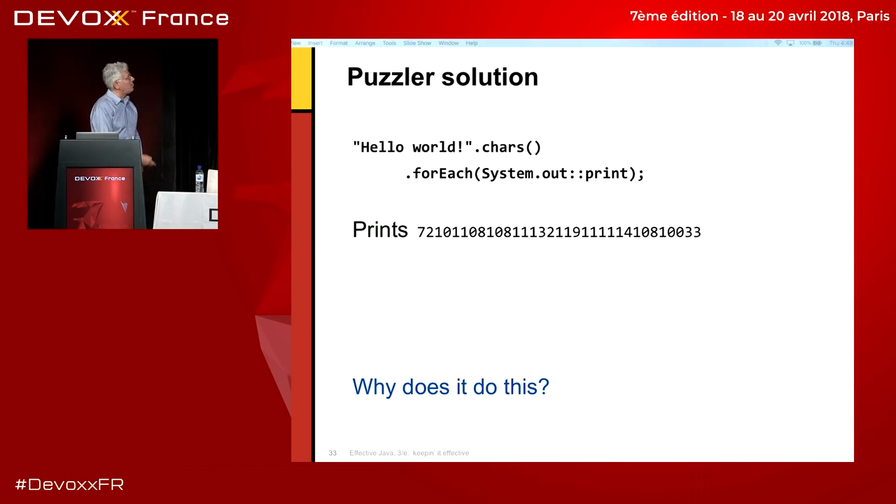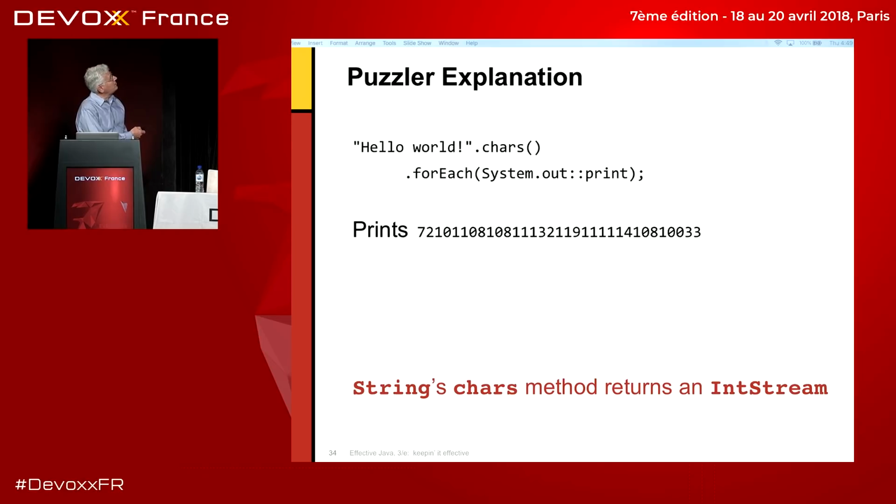And the reason it prints this garbage, as you know, is because the chars method on Hello World returns not a stream of characters, but a stream of integers, because it's more efficient to use a primitive type, but there is no stream over the chars, so it uses a stream of int rather than a stream of character. And so when you call printf, you're getting the version that takes an int and it prints the integer, and it's kind of ugly. I would say, by the way, the real fault in this puzzler is in this chars method. That should be in red. It's really unfriendly to call a method chars if it returns ints, don't you think?